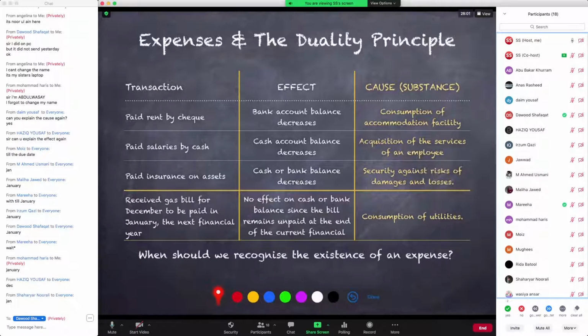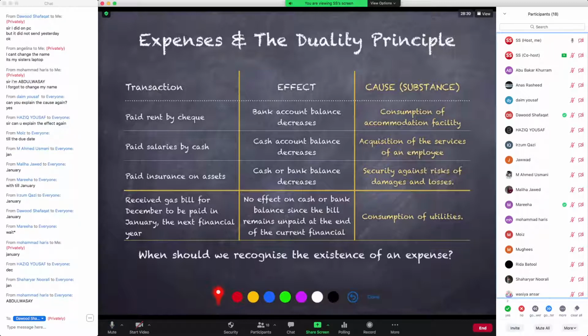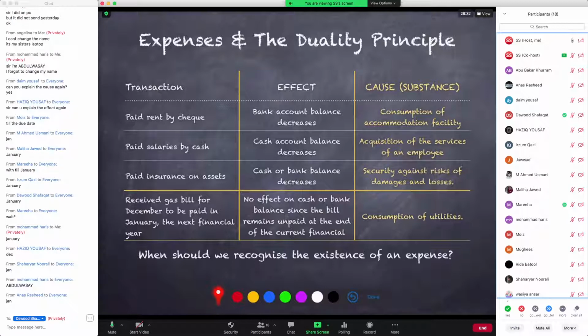So everyone agrees except for Hazik. Hazik says December, whereas everyone else agrees on January. Shariar says Jan, Hazik says December. Muhammad Haris, मेरे ख्याल में he's saying January. And Mariha says wait. Daud says January. Erzam says January. Mariha also says January. Okay, Haris. Okay, Abdul Wase.